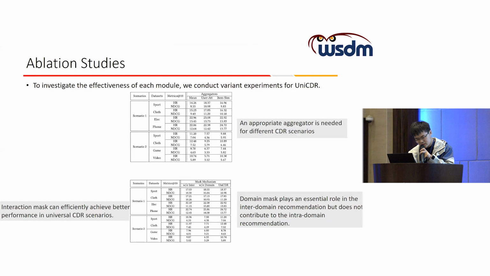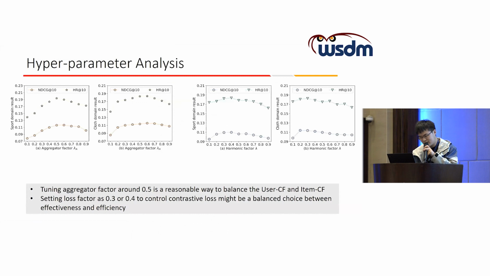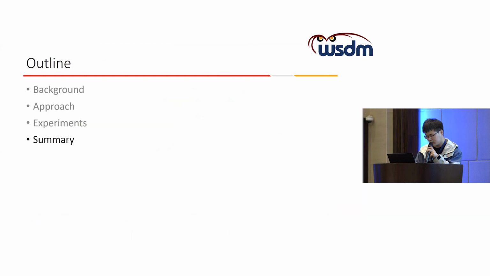We can find the interaction masking mechanism achieves better performance in all the cross-domain scenarios, but the domain masking mechanism only benefits the inter-domain recommendation, and is harmful to the intra-domain recommendation. It is a really interesting phenomenon, and we will explore it in future work. Besides, we also conduct other hyperparameter analyses to show our model's robustness.